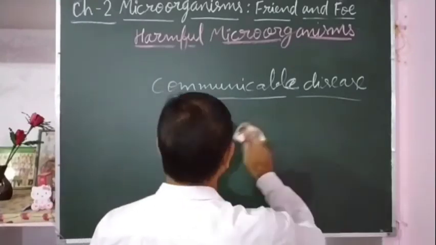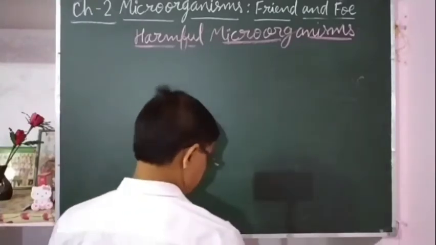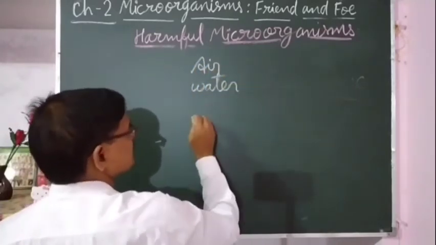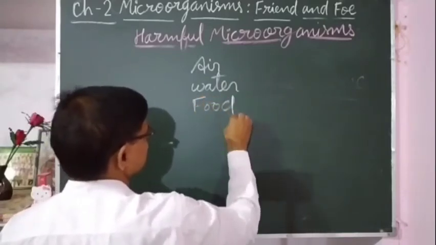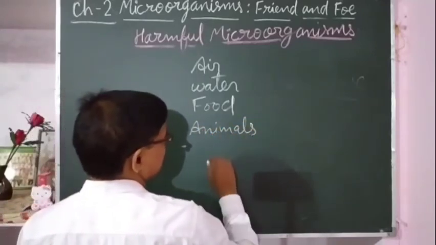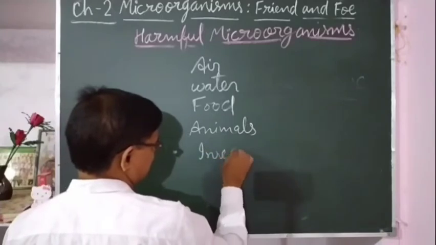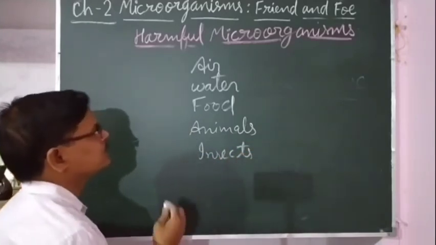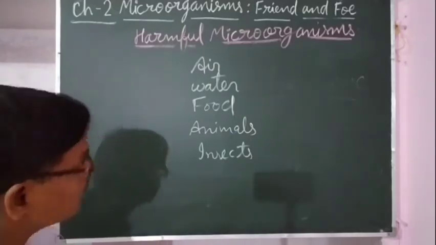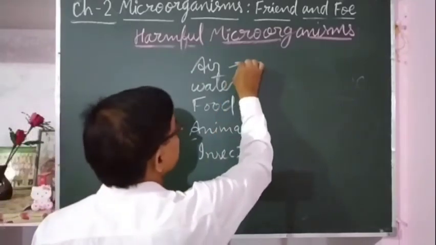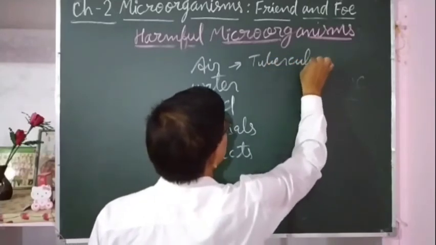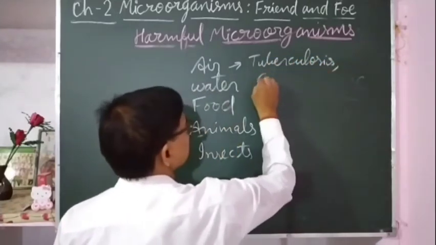Whatever diseases are transferred, they are transferred either by air, water, food, animals, that may be insects, etc. Diseases transferred by air, for example you can take tuberculosis, common cold.